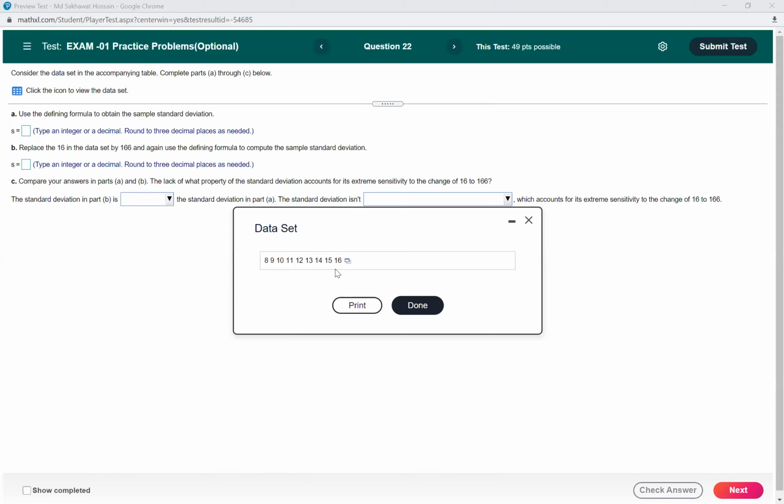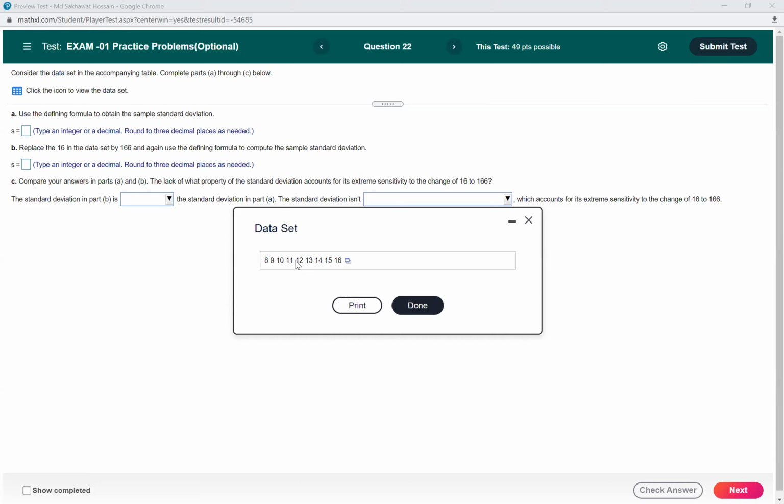So first you need to calculate the standard deviation for this one. So how can we find the standard deviation? In exam, I will recommend you to use a spreadsheet to calculate the standard deviation, because it will save your time, unless you are asked to show your work.